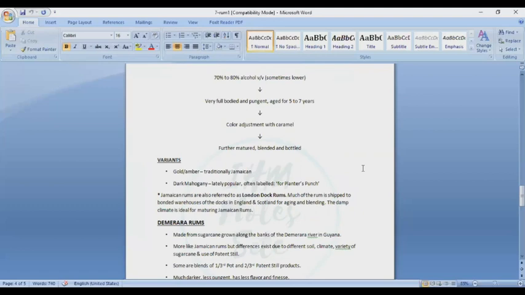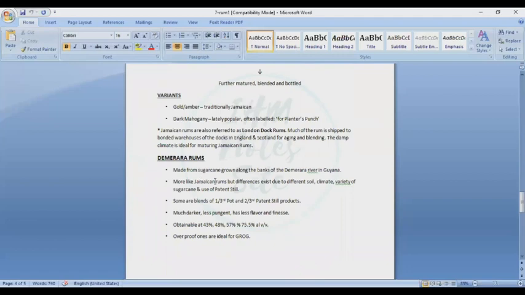Next is the Demerara rum. Demerara rum is made from sugarcane grown along the bank of the Demerara River in Guyana.